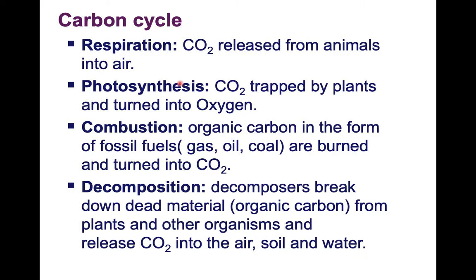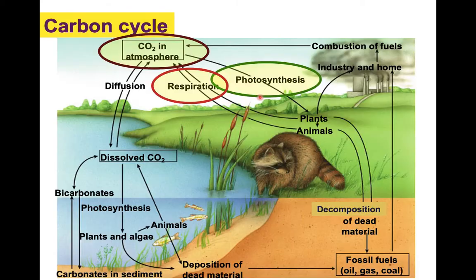What about photosynthesis? That's when carbon dioxide gets trapped by plants and turned into oxygen. So now we're going backwards. Now this carbon dioxide in the atmosphere gets trapped by the plants. Plants undergo a process known as photosynthesis and convert that CO2 into oxygen that we need.